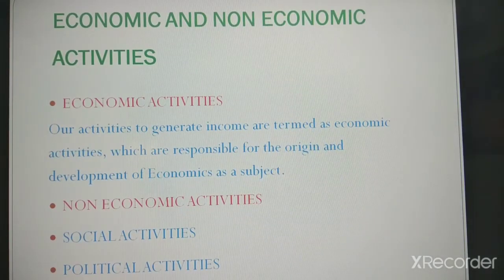Now, before I tell you the definitions of economics, it is important to know what are economic and non-economic activities. Now see, what are economic activities? Activities to generate income are termed as economic activities, which are responsible for the origin and development of economics as a subject. And non-economic activities are the other activities like social activities, political activities and religious activities.